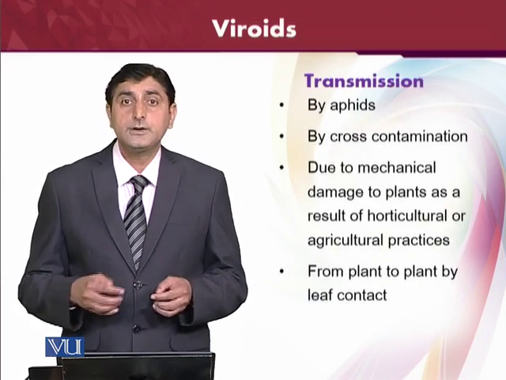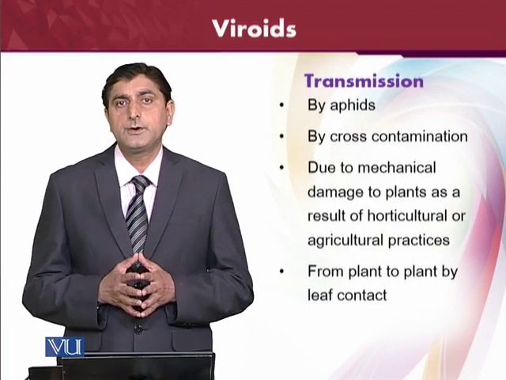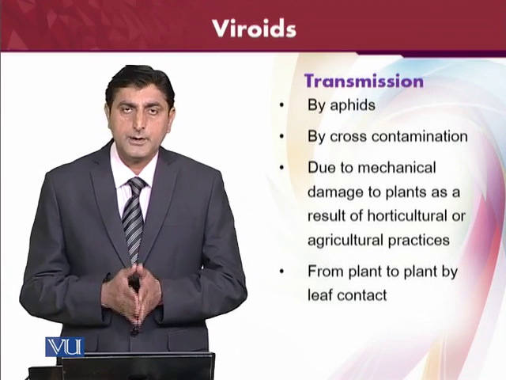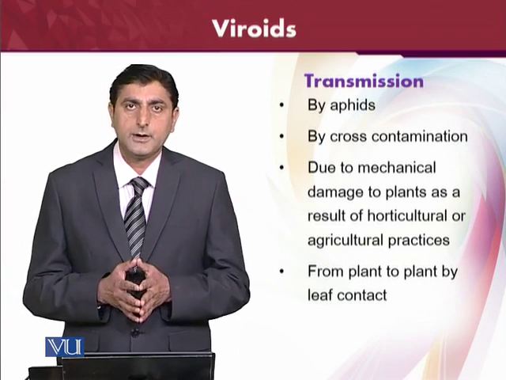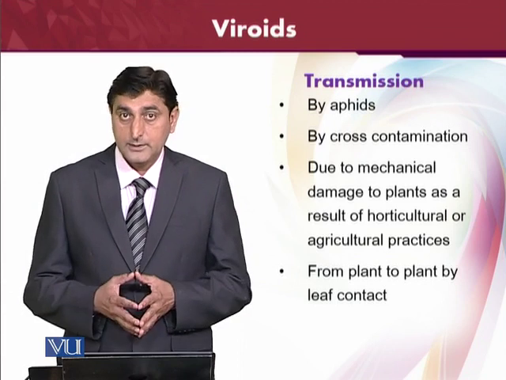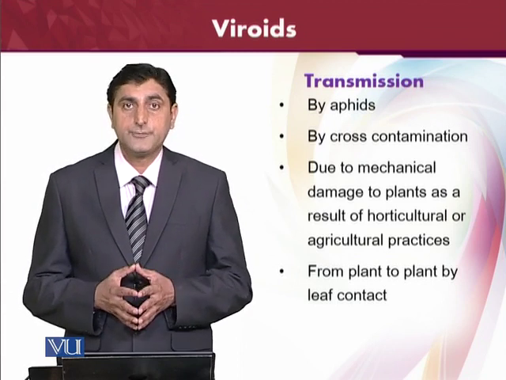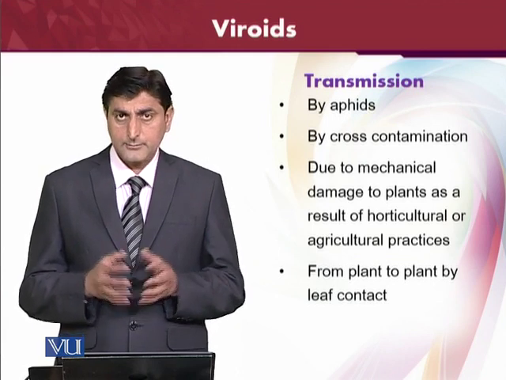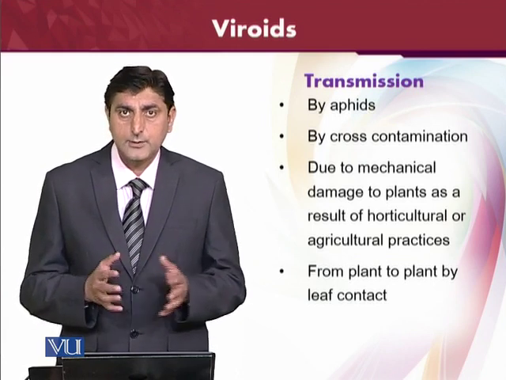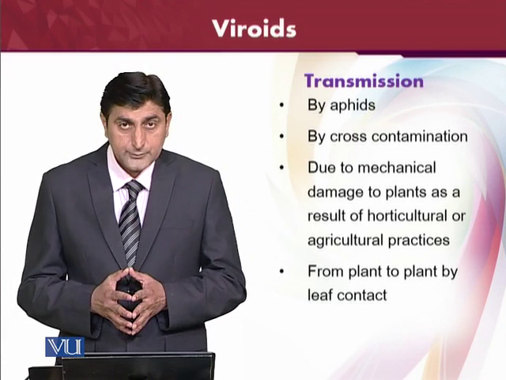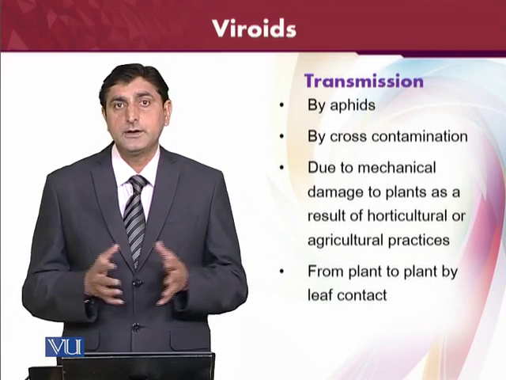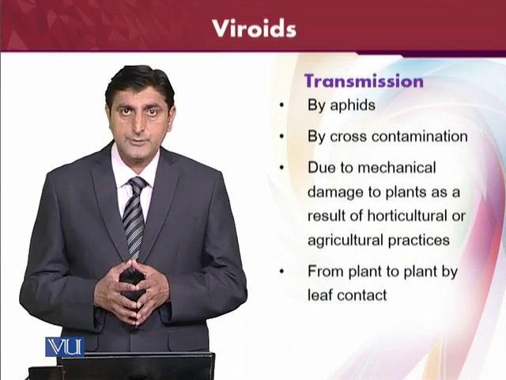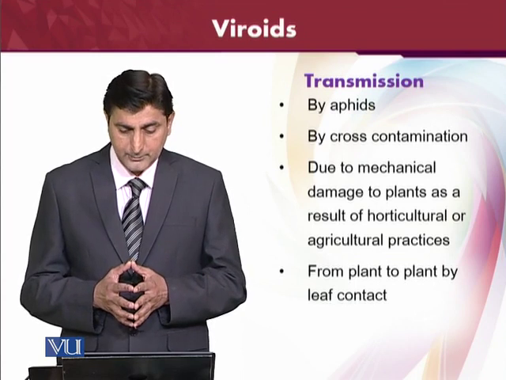And the transmission of the viroids. How are viroids transmitted from one plant to another? First of all, by aphids. Another way is from one plant to the other by the contact of the leaves with each other. Then cross contamination can also occur, and viroids can be transmitted by it.